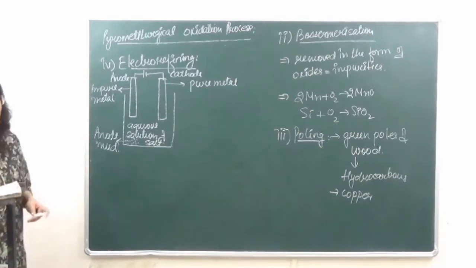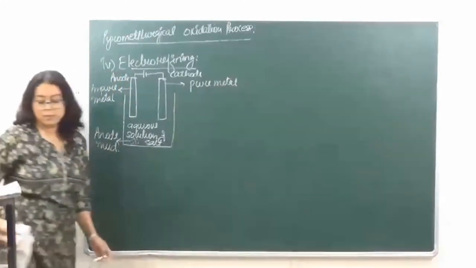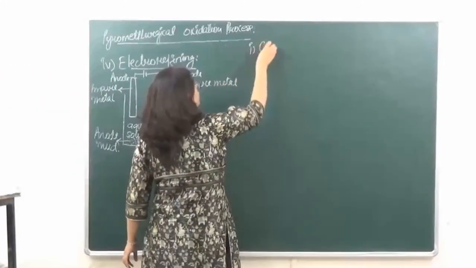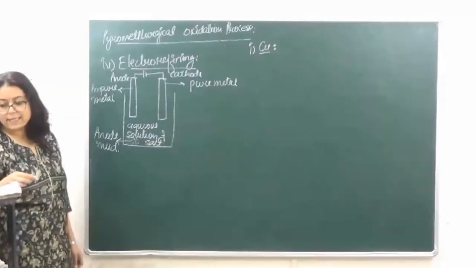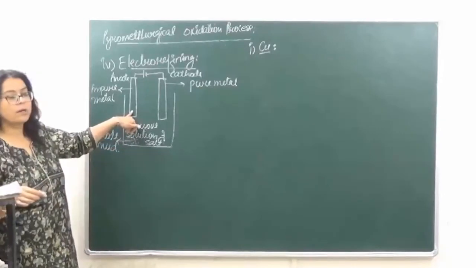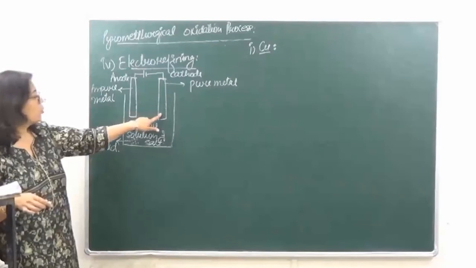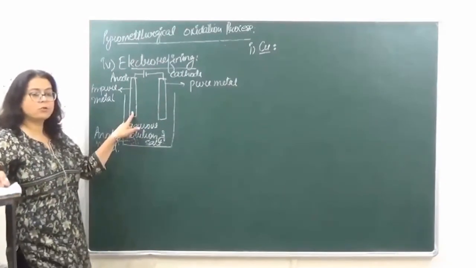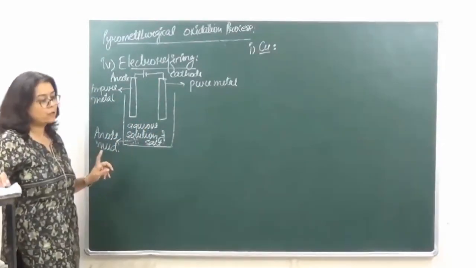By this, the following metals can be purified. The first metal which we do is purification of copper. In this case, the impure metal will be taken as the anode. Okay? The pure metal will be taken as the cathode. That is, impure copper is going to be the anode over here, and pure copper strips are going to be the cathode.